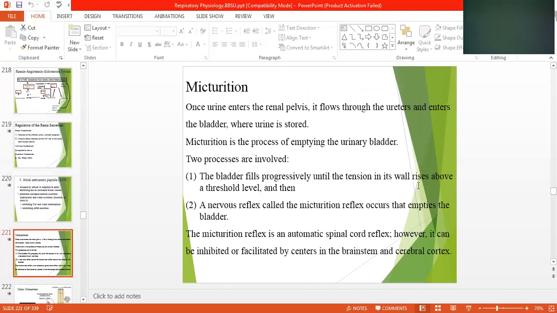Micturition means urination. Once urine enters the renal pelvis, it flows through the ureter and enters the bladder, where urine is stored. Micturition is the process of emptying the urinary bladder. Two processes are involved. The bladder fills progressively until the tension in its wall rises above a threshold level, and then a nervous reflex called the micturition reflex occurs that empties the bladder. The micturition reflex is an autonomic spinal cord reflex. However, it can be inhibited or facilitated by centers in the brain and cerebral cortex. So it is controlled from two places, one from the spinal cord and one from your cerebral cortex.